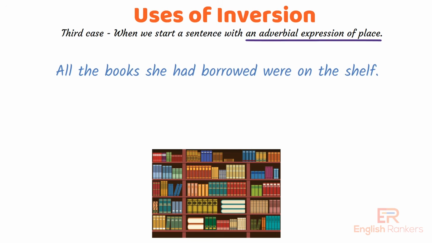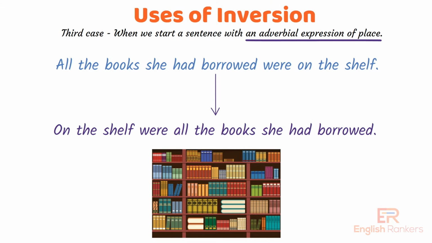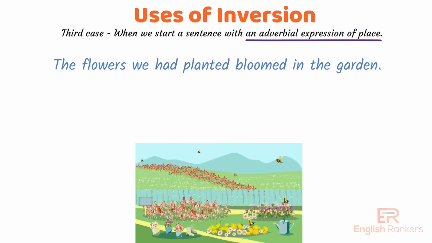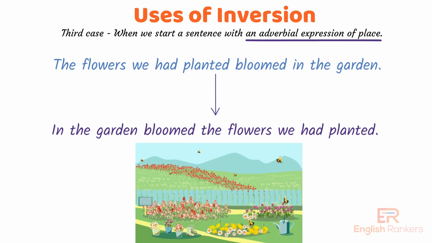Next example. All the books she had borrowed were on the shelf. It can be inverted to, on the shelf were all the books she had borrowed. Another example. The flowers we had planted bloomed in the garden. The inverted sentence would be, in the garden bloomed the flowers we had planted.